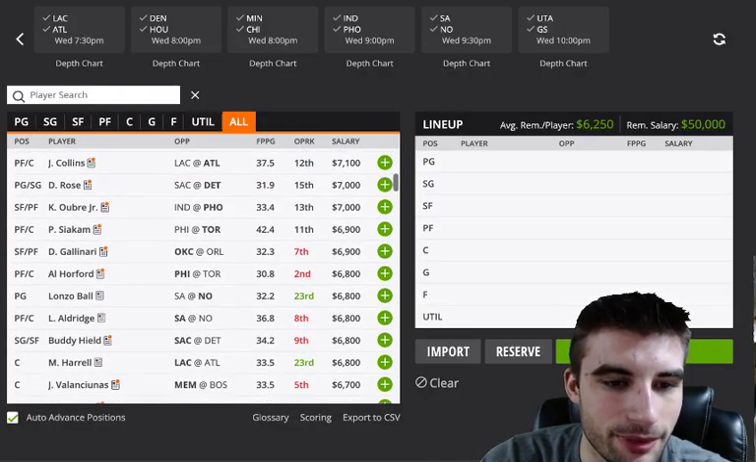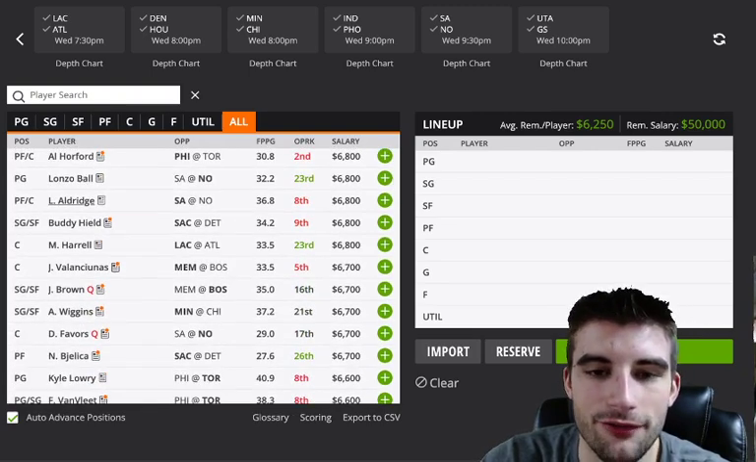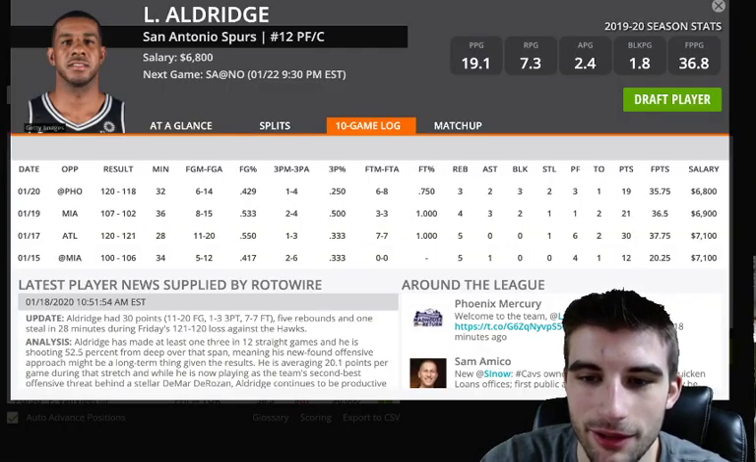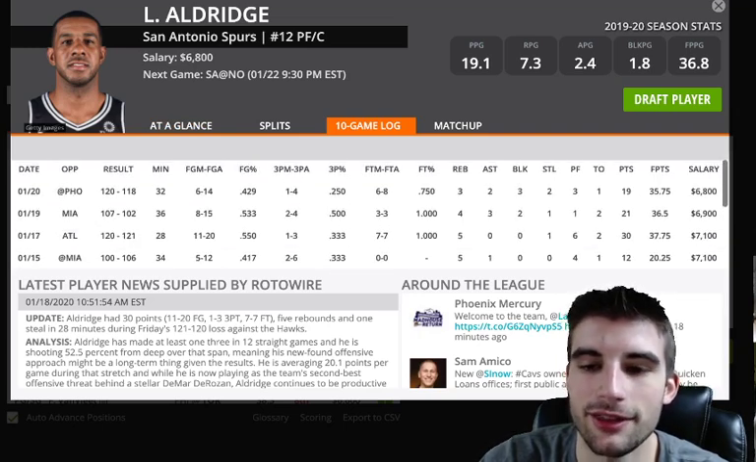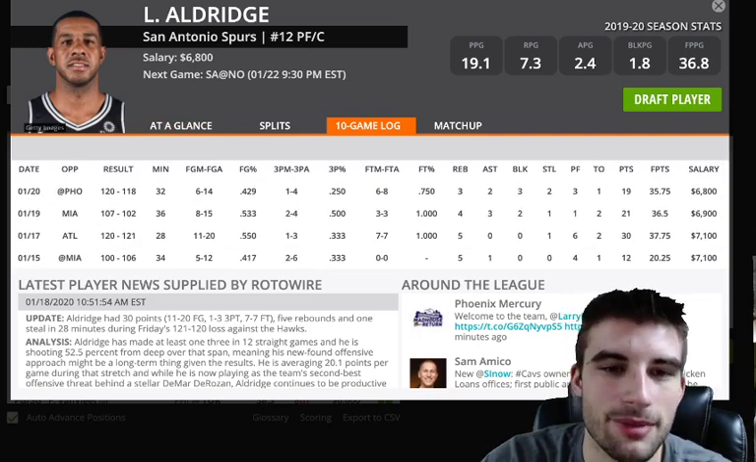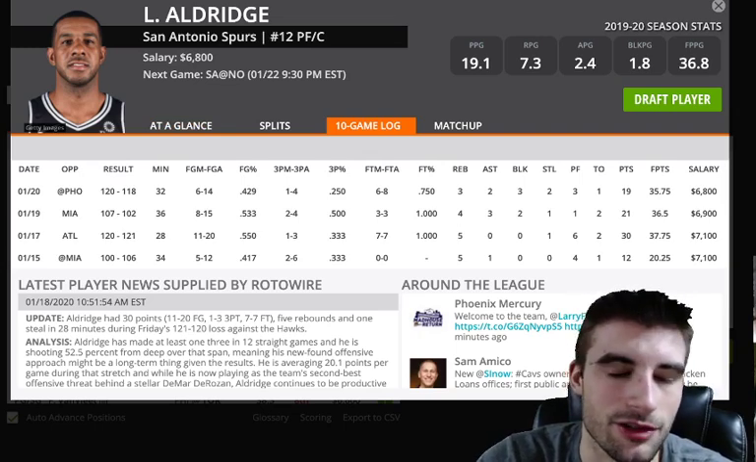Scrolling down the list a little bit here, LaMarcus Aldridge at 6,800. He's a fine play. He had a rough stretch where he was in the 20s for a while, but the past three games have been fine. 37 points, 36 points, 35 points. Probably something of what you can expect here versus New Orleans.